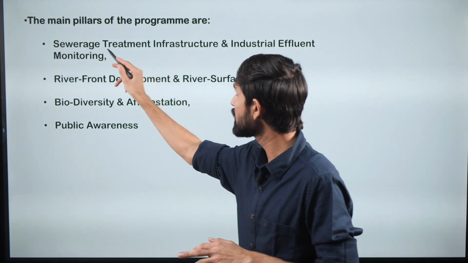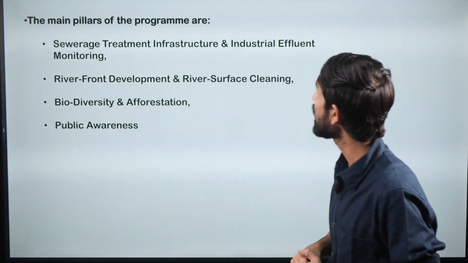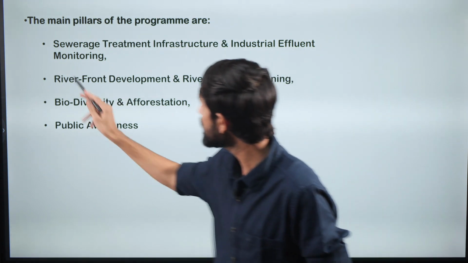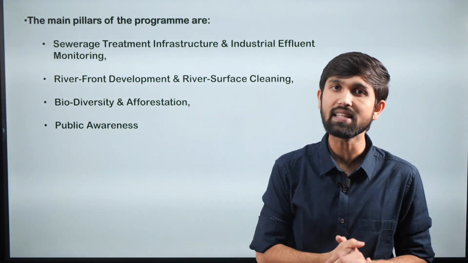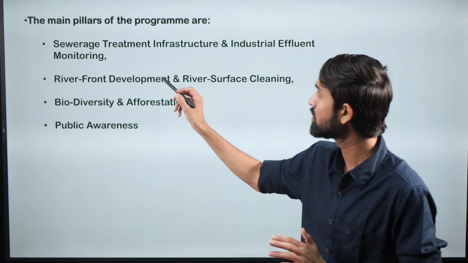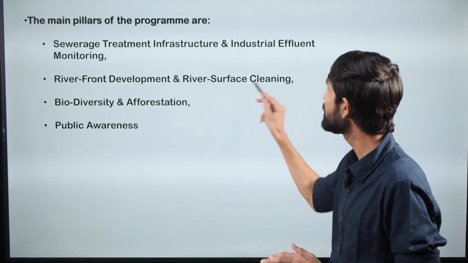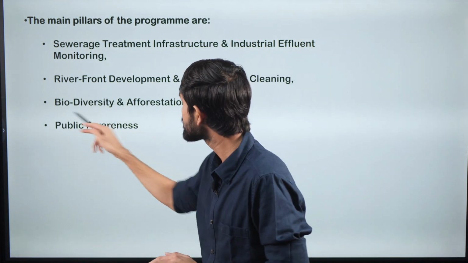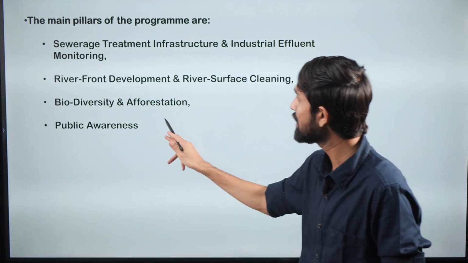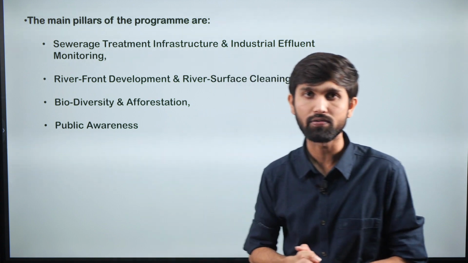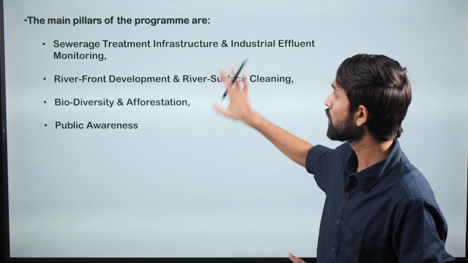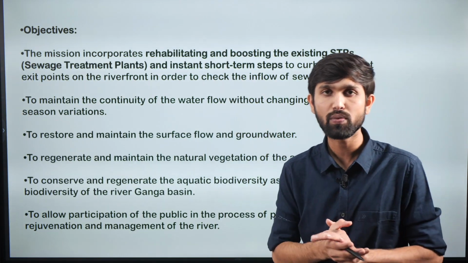So the first pillar is to install these treatment plants and infrastructure, and industrial effluent monitoring, the waste that the industries are putting out in the river, to monitor that. Then riverfront development and river surface cleaning, biodiversity and afforestation, and public awareness with respect to cleaning of the river Ganga.